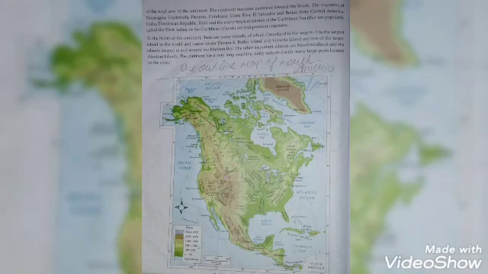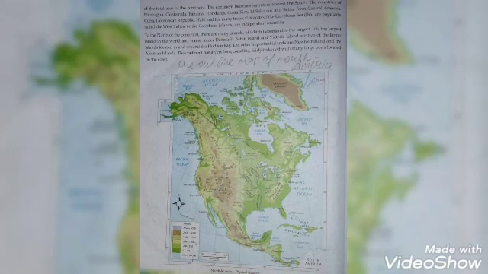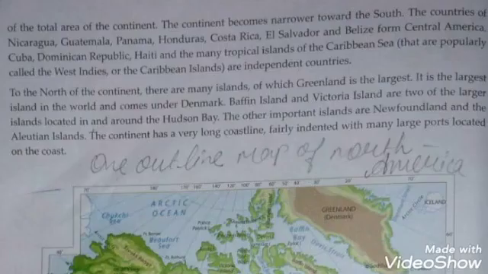Western Cordilleras. The Western Cordilleras are the young fold mountains that run parallel to the west coast of North America. They run from North Alaska to South Panama. These mountains are a series of ranges that attain their greatest width in the middle. The highest of these ranges is the Rocky Mountain Range. The other important mountain ranges in the Western Cordilleras are the Alaska Range, Coastal Range, the Cascade Range, the Sierra Nevada, and the Sierra Madre.